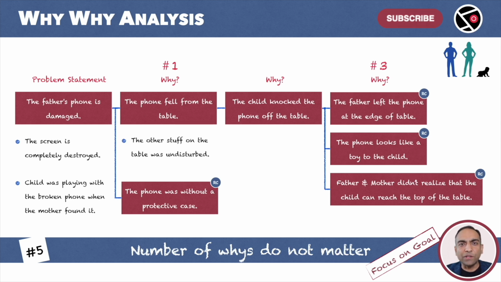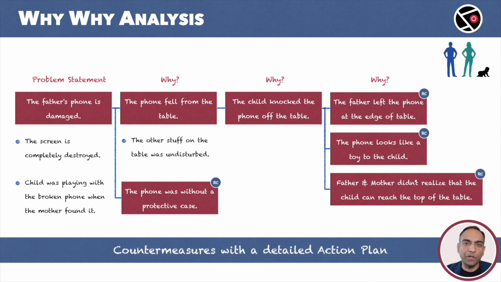Now that we have the root causes, are we done with the why analysis? No, not yet. The next step, and a very important one, is to list down the countermeasures for each and every root cause. What should we do to prevent these root causes from happening again? After we are done with this, we should prepare a detailed and a robust action plan. Execution is as important as planning.